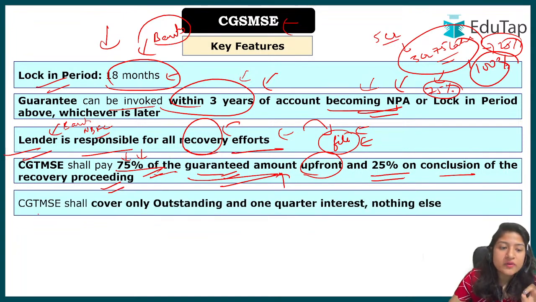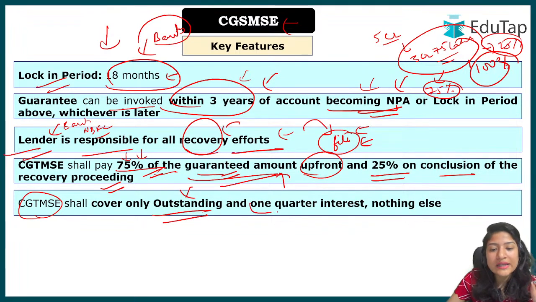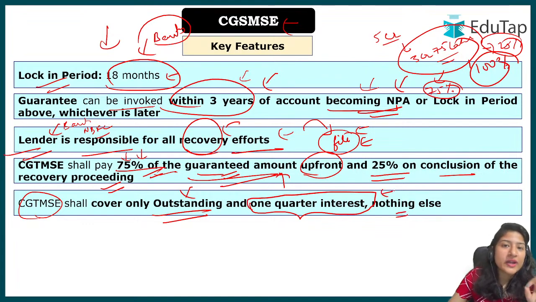Also, one thing: this particular trust will cover only the outstanding amount that was left, and only one quarter of interest and nothing else. Why? Because 90 days are required to become an NPA, a non-performing asset. A minimum of 90 days is required, and one quarter consists of 3 months. That is why this trust will cover only the outstanding that was left, and only the one-quarter interest will be provided by the trust.